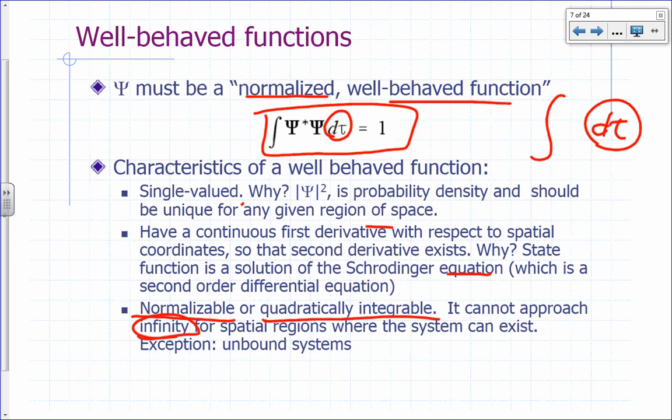An exception would be an unbound system, and we'll talk about that some other time. There, your psi is not bound, so there's no restriction on where you can locate your particle. In which case, it doesn't have to be normalizable or quadratically integrable, but it still cannot go to infinity. It can oscillate as you go to positive or negative infinity, but the function itself cannot go to infinity. So that's normalizable and quadratically integrable.